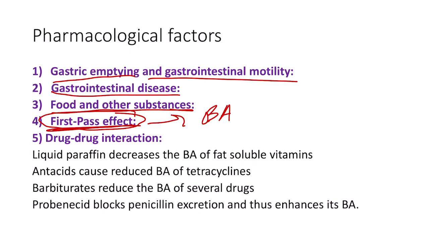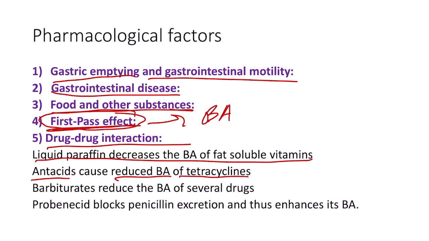Now coming to the next factor, that is drug-drug interaction. So liquid paraffin decreases the bioavailability of the fat-soluble vitamins as it emulsifies the fat and therefore causes deficiency of fat-soluble vitamins like vitamin A, D, E and K. And then next we have antacids which cause reduced bioavailability of the tetracyclines because antacids contain aluminium, calcium and magnesium, and hematinics contain iron. So they cause the reduction of the bioavailability of the tetracycline. This is because a chelated complex is formed and it is poorly absorbed because of the chelation with the other components, that is aluminium, calcium and magnesium, which are present in the antacids.